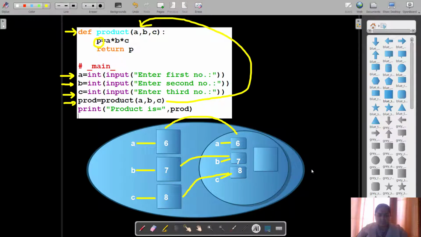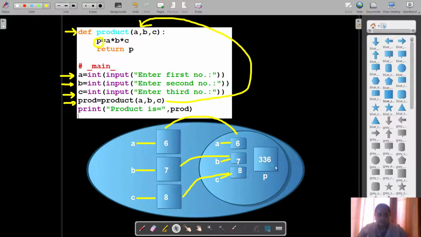Its name is P. So this is a local variable within the function area, and hence it is not visible in the global area. So this P variable will contain the product of the 3 values. So let us write the product of the three values.